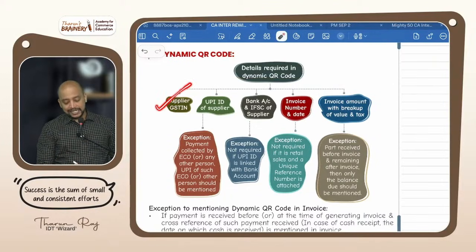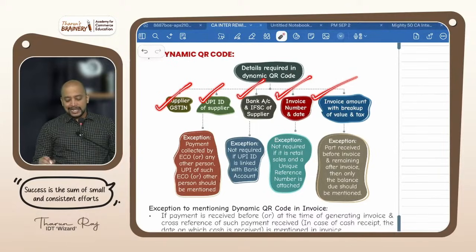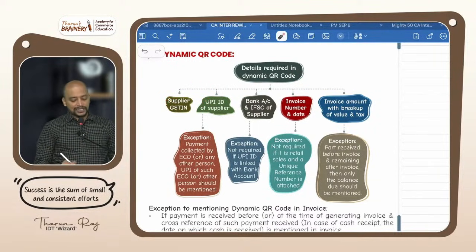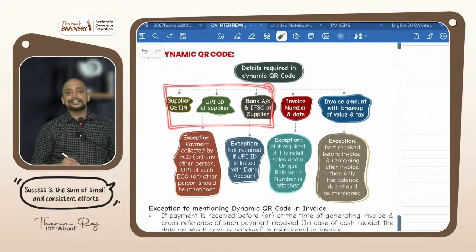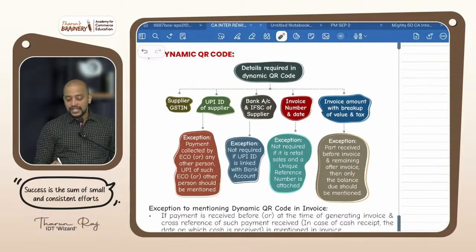It will have supplier GSTIN, UPI ID of supplier, bank account and IFSC code, invoice number and date, invoice amount with breakup of value and tax. The first 3 details are static, they will not change. But the next 2 details will be dynamic, they will change. Correct? Because supplier GSTIN, UPI ID of supplier, bank account will not change.